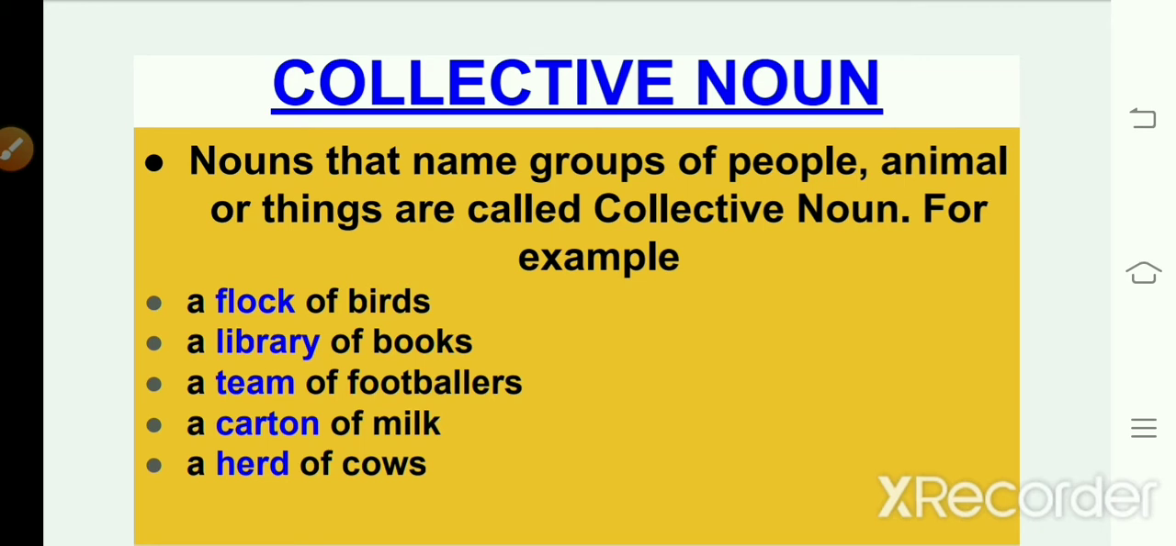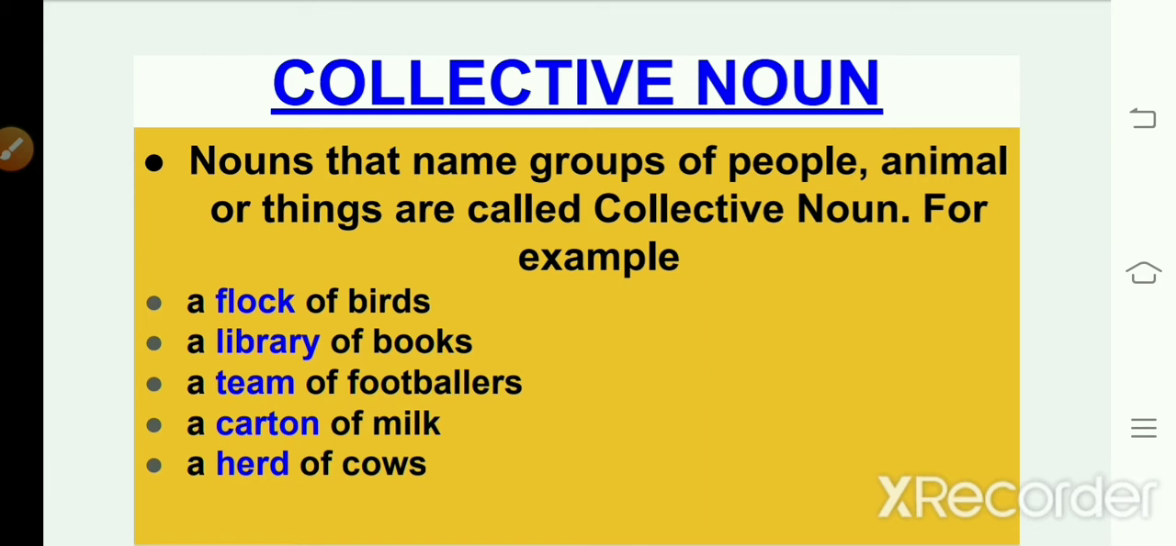For different people, for different animals, for different things, the collective nouns will be different. So what is a collective noun? Nouns that name groups of people, groups of animals or groups of things are called collective nouns. So now you have known for birds we'll use the collective noun flock. So next time whenever you see a group of birds in the sky, you have to use this word flock.